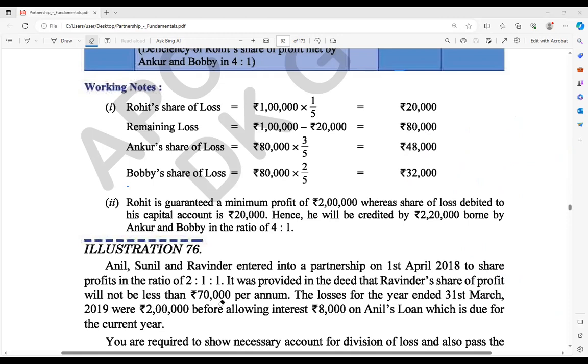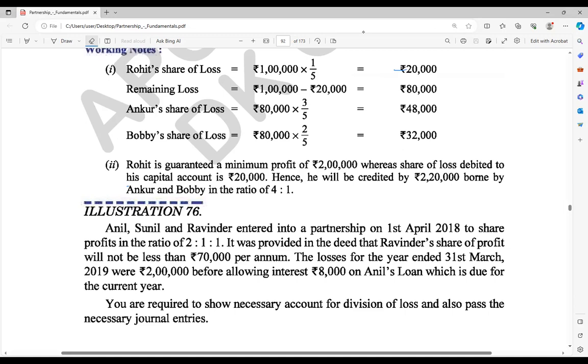So Ravinder is getting a guarantee of rupees 70,000 per annum. The loss for the year ended 31st March was 2 lakh rupees before allowing interest of 8,000 on Anil's loan, which is due for the current year. Have you seen that, before allowing interest 8,000 on Anil's loan? So Anil has also given a loan, and we know interest on it is compulsory to give to the partner, even though it is a partner's loan. Clear? Okay. So here they are going to make the necessary accounts.